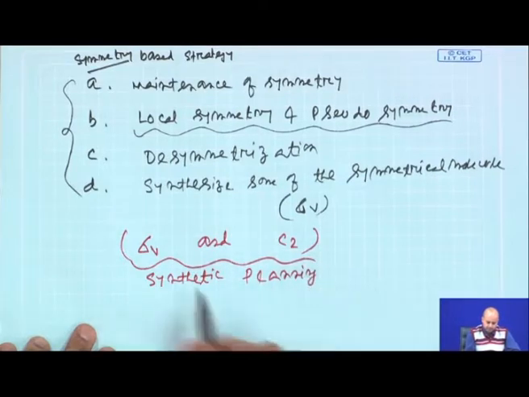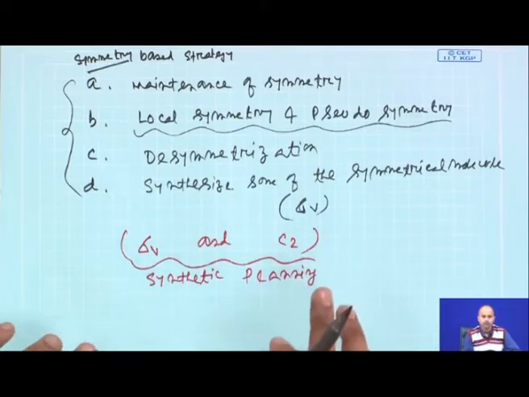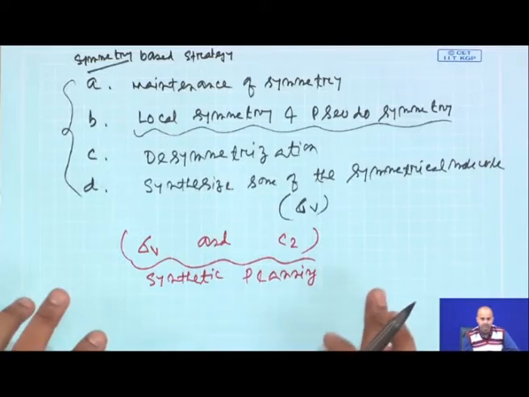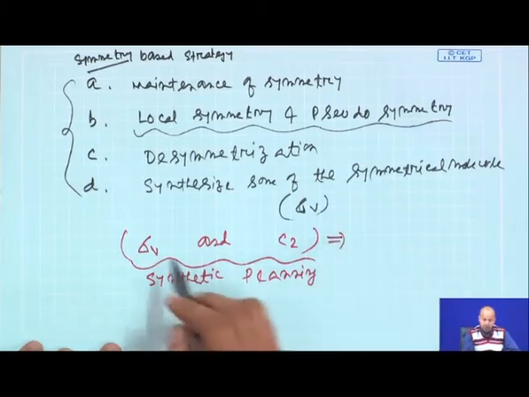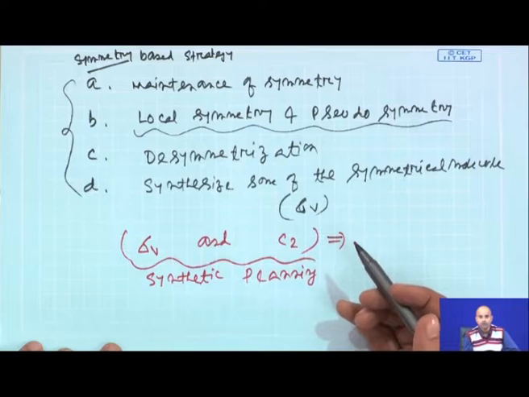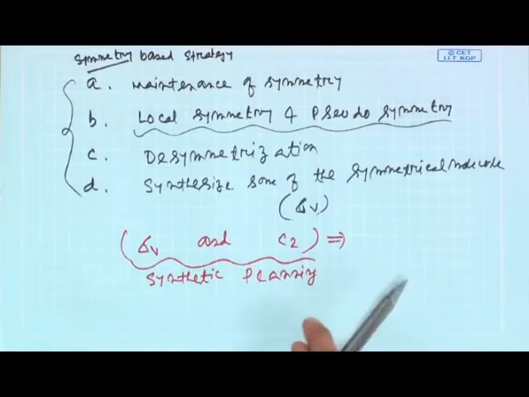How these two symmetry elements play an important role in synthetic planning, we will talk about in stereochemical strategies. In addition, these two symmetry elements are very important in symmetry controlled pericyclic reactions. As we are not discussing it, but for your information, sigma v and C2 play a very important role in predicting the selection rule in pericyclic reactions, which are purely symmetry controlled. So, now we will try to explore the things. We said that it is always advisable to start with a symmetrical intermediate.